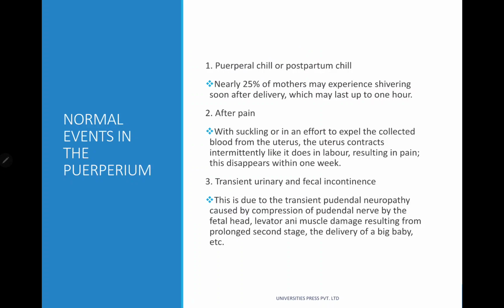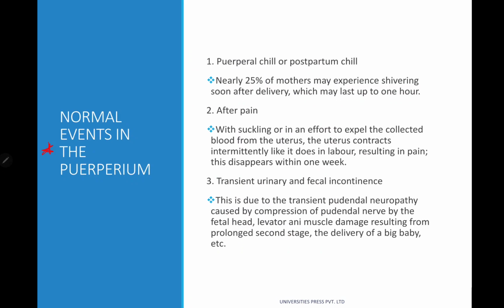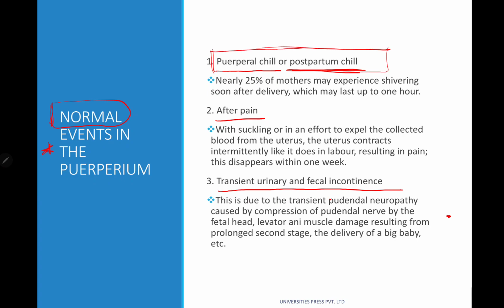Now let's talk about the normal events in the puerperium. Remember, these are all normal events. First one is puerperal chill or postpartum chill. Second, after pain. Third, transient urinary and fecal incontinence.